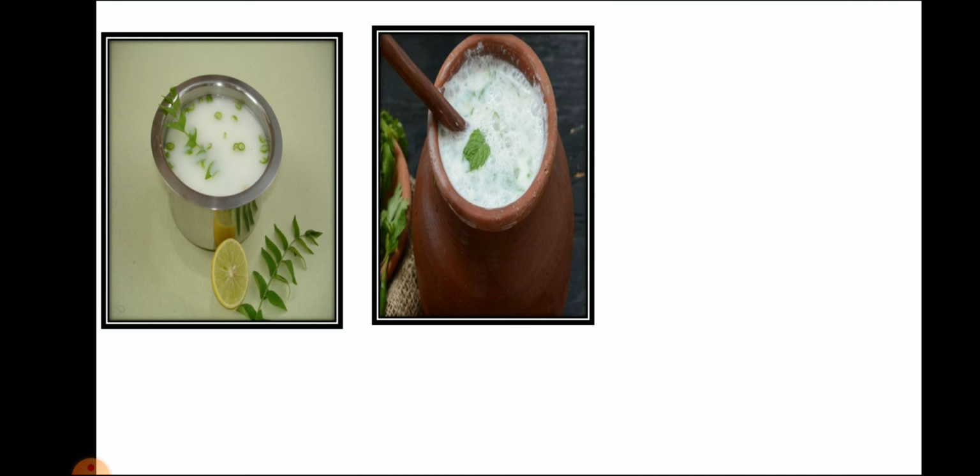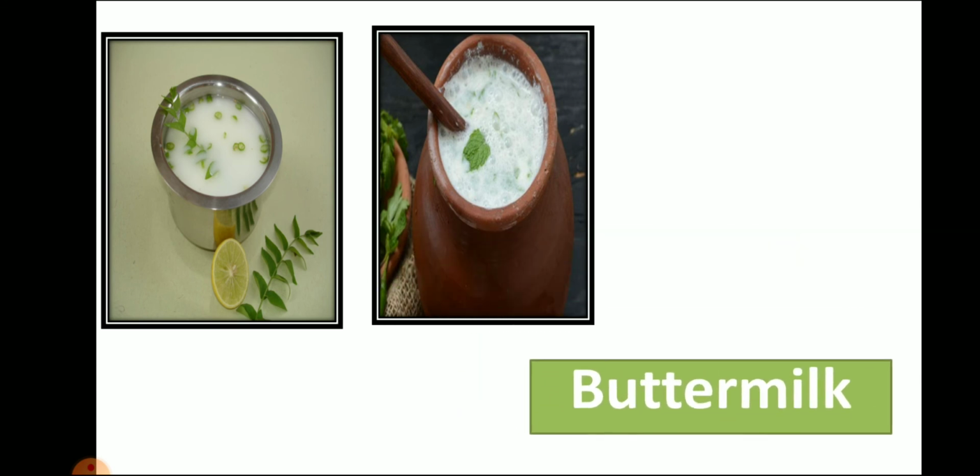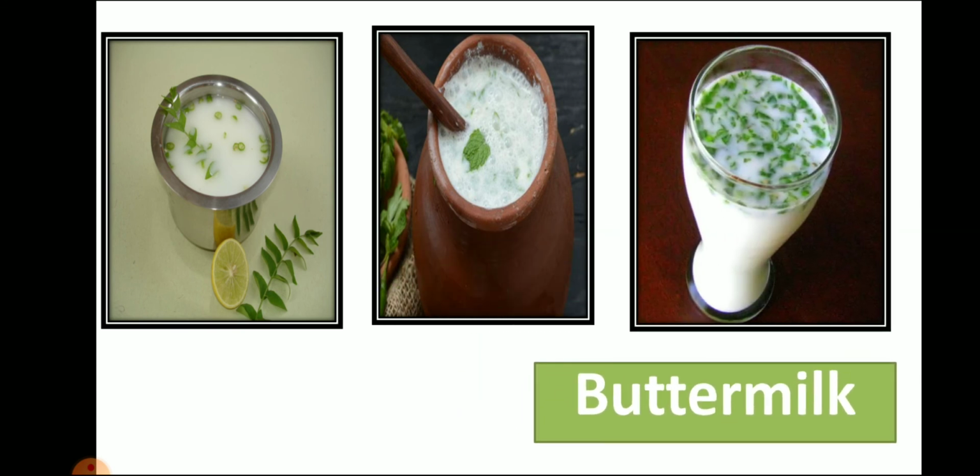So in lunch or dinner we all drink buttermilk. Now you can understand how we make buttermilk. We take curd, add water to the curd and make buttermilk. Here I show you a glass of buttermilk.